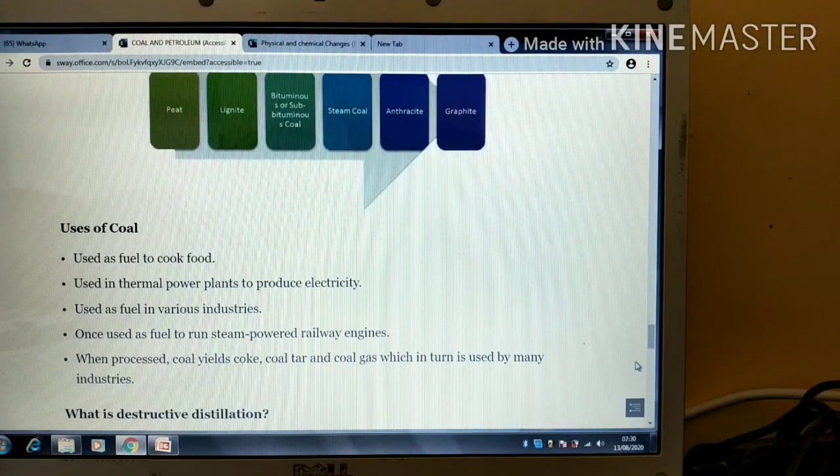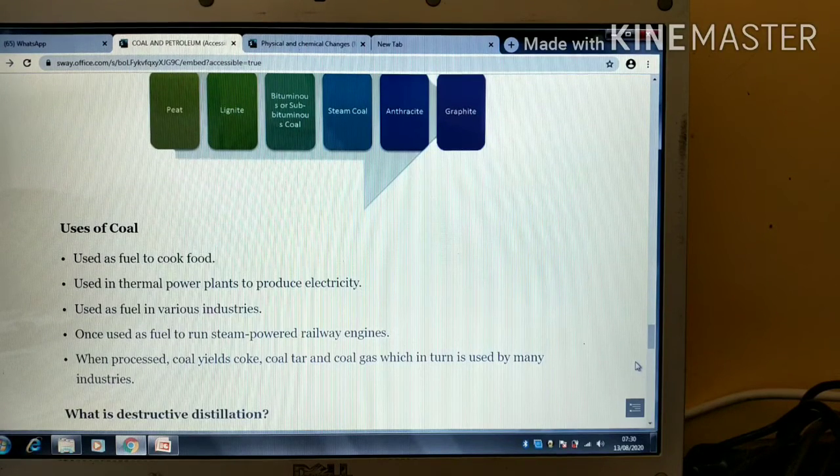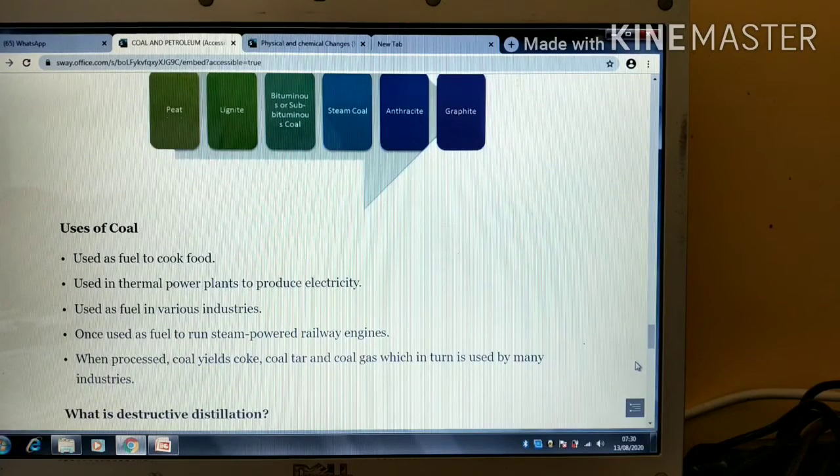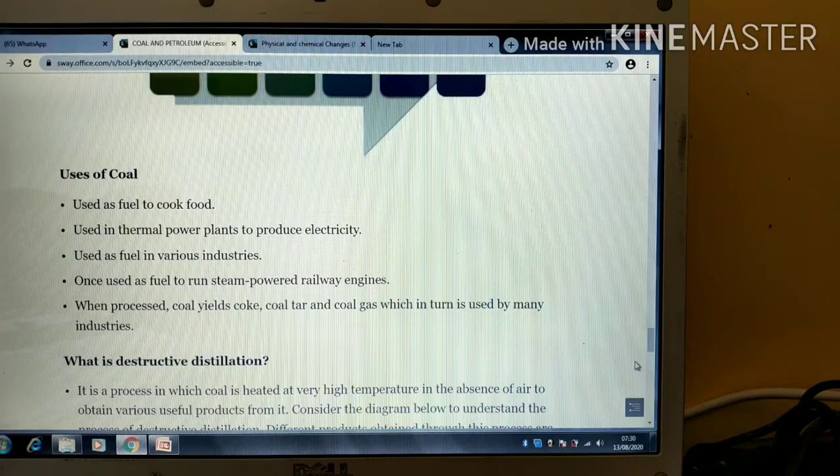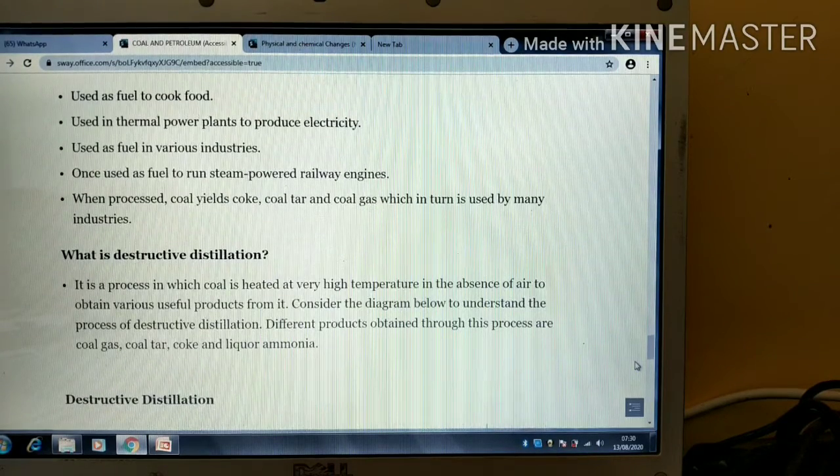Now we are going to discuss how coke, coal gas and coal tar, which are forms obtained from coal, are obtained, by which process we obtain them. So we are going to discuss destructive distillation. What is destructive distillation? We can say it is a process in which coal is heated at a very high temperature, about 1000 to 1400 degrees Celsius, in the absence of air, to obtain various useful products from it.